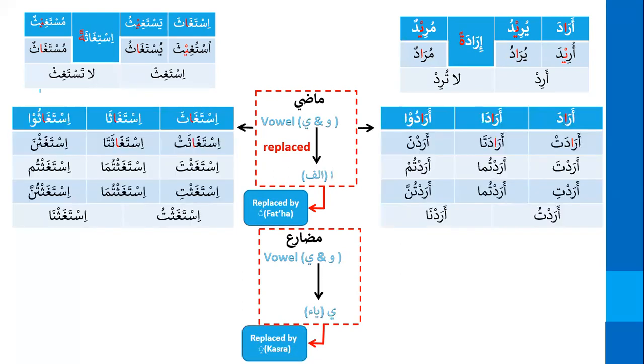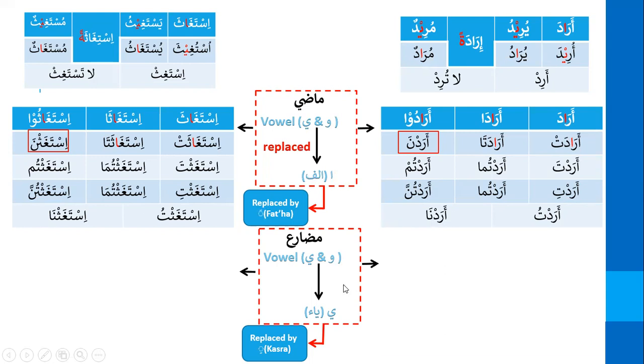Now let's look at Madi first. In both these charts, you will see from hunna onwards, as I said, in Madi, from hunna onwards, this Alif is dropped and it is replaced by a Fatha everywhere, all the way till Aradna, the nahnu conjugation. Similarly over here also, at hunna, it is dropped and replaced by Fatha. I'm talking about this vowel, Alif, and all the way till the end, it is replaced by Fatha.